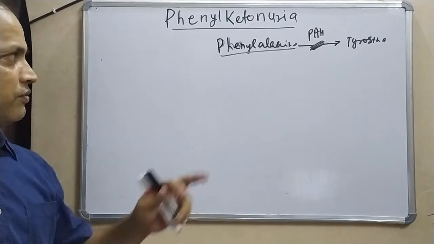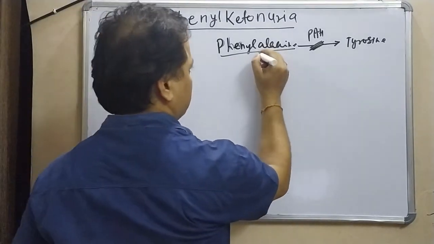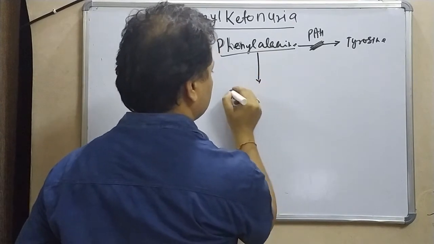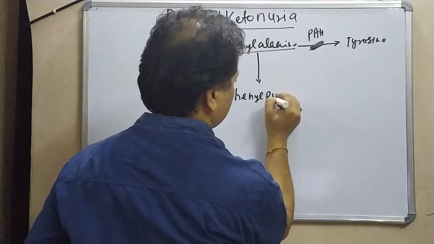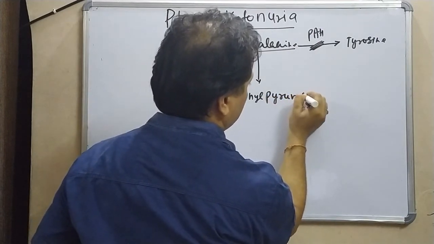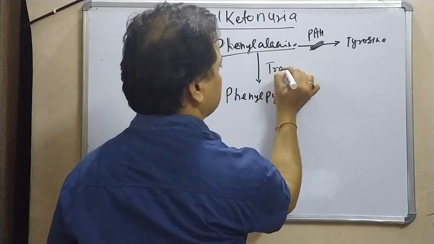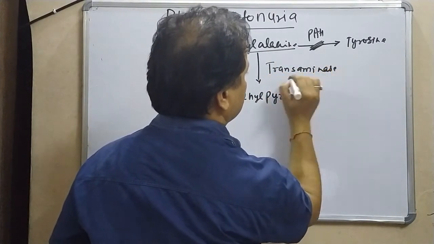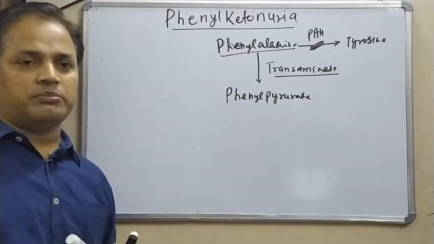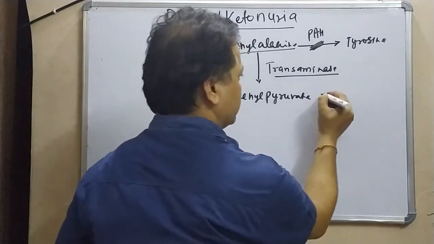One of the pathways is that phenylalanine is converted into phenylpyruvate by the enzyme transaminase. This is a keto acid.